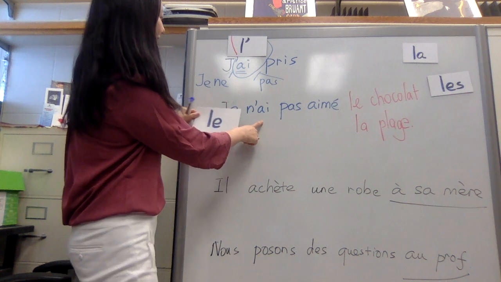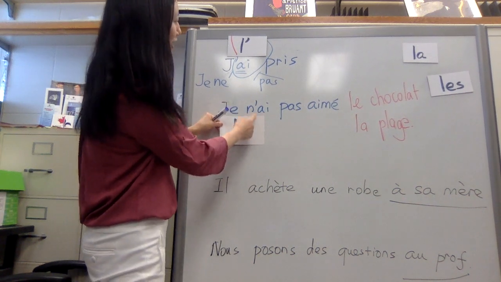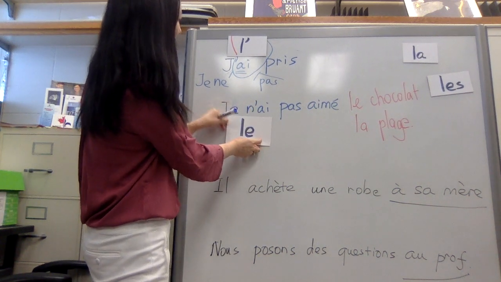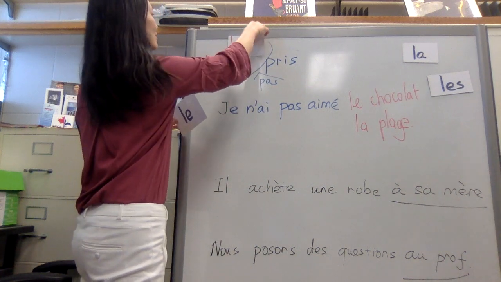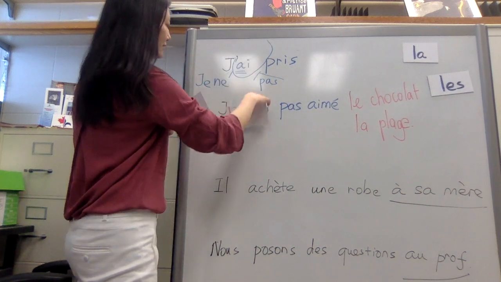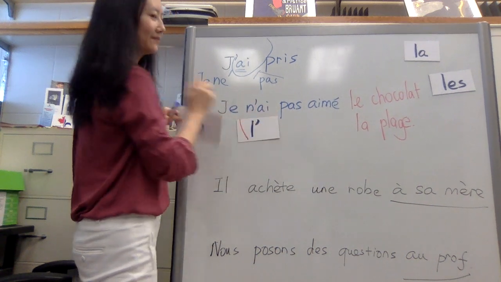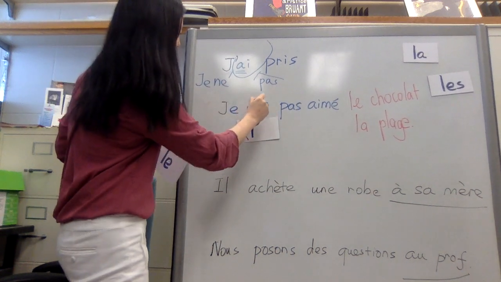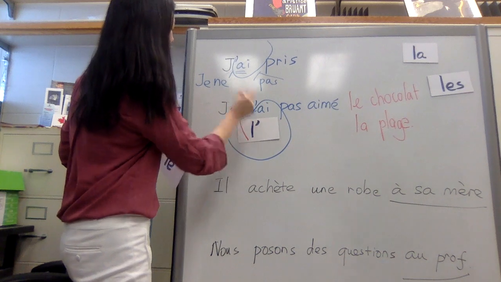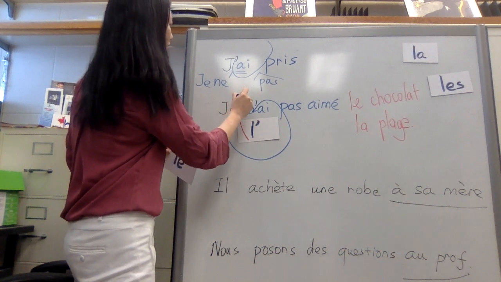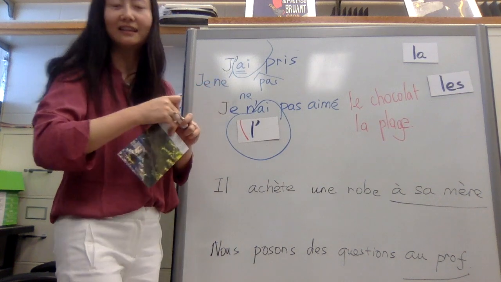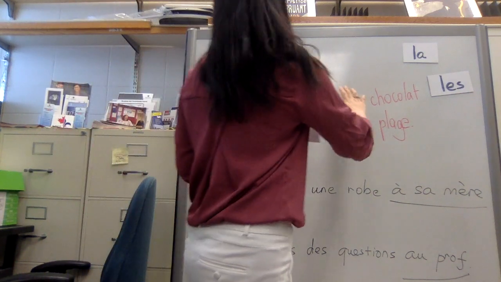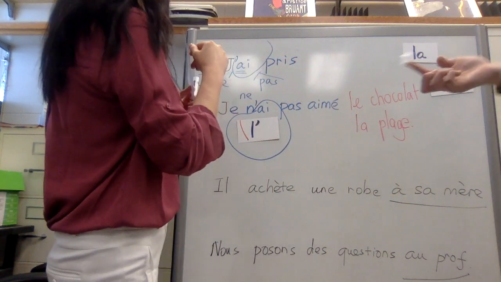And as you see again, because le is going to fall in love with avoir, they go together. And avoir always starts with a vowel. So you are going to use L apostrophe again. So they are again together. So it becomes je ne l'ai pas aimé. And because we have already used the le chocolat, we don't need them anymore.